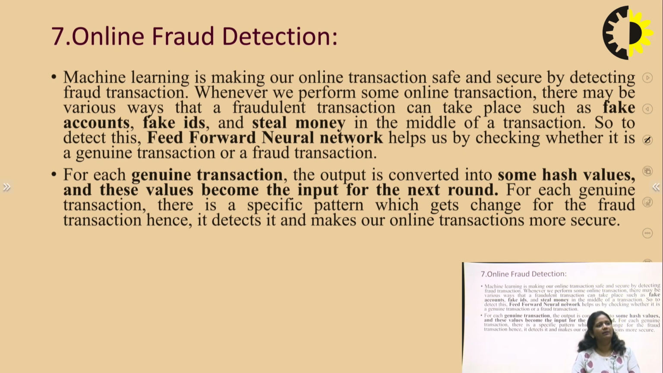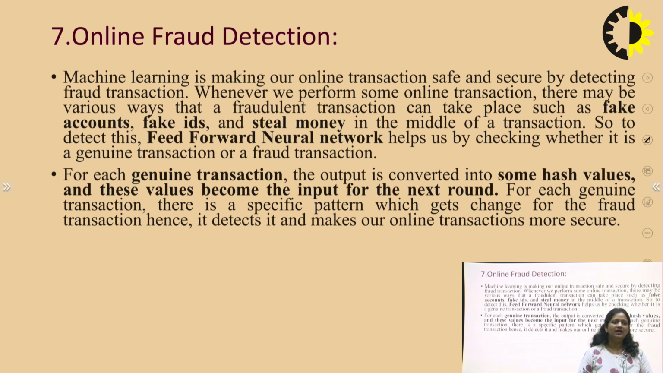Now, the seventh application is online fraud detection. How is machine learning used in online fraud detection? Machine learning is making our online transactions safe and secure by detecting fraudulent transactions. Whenever we perform an online transaction, there may be various fraudulent activities, such as fake accounts, fake IDs, and stealing money midway through the transaction. To detect this, a feed forward neural network helps us check whether a transaction is genuine or fraudulent.